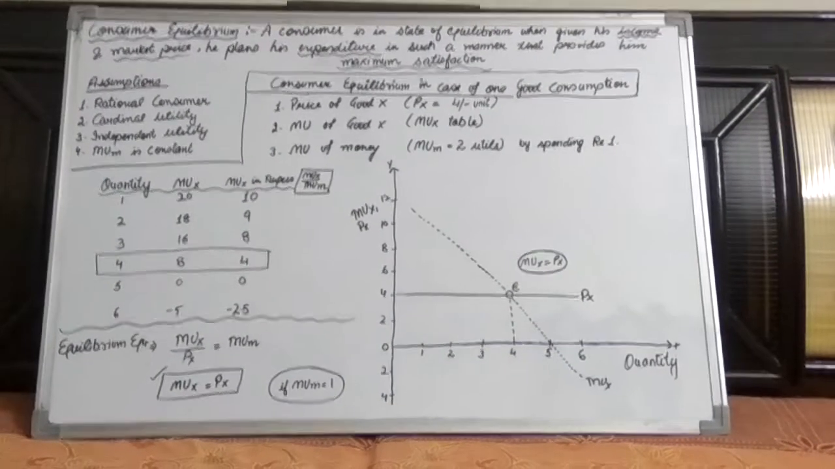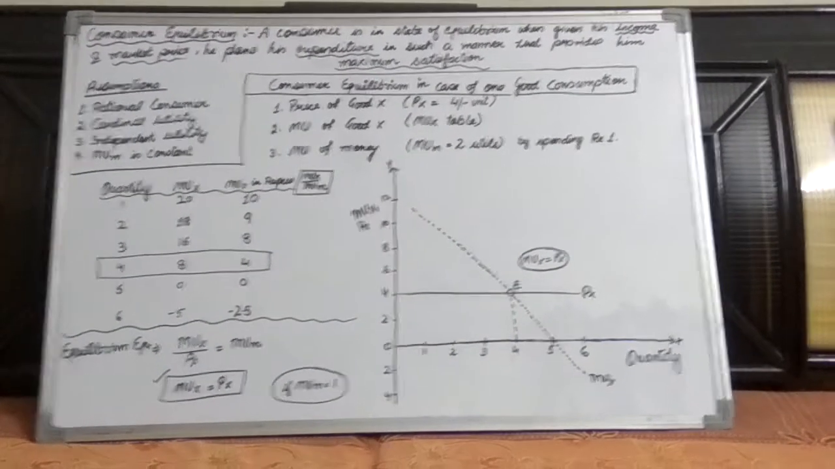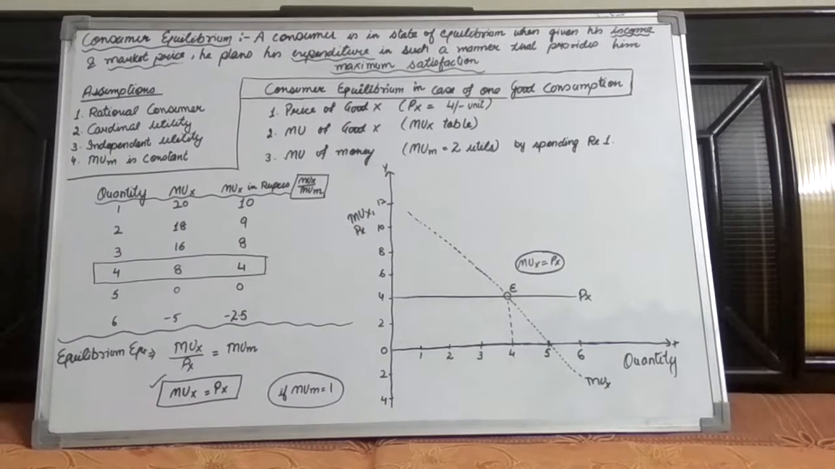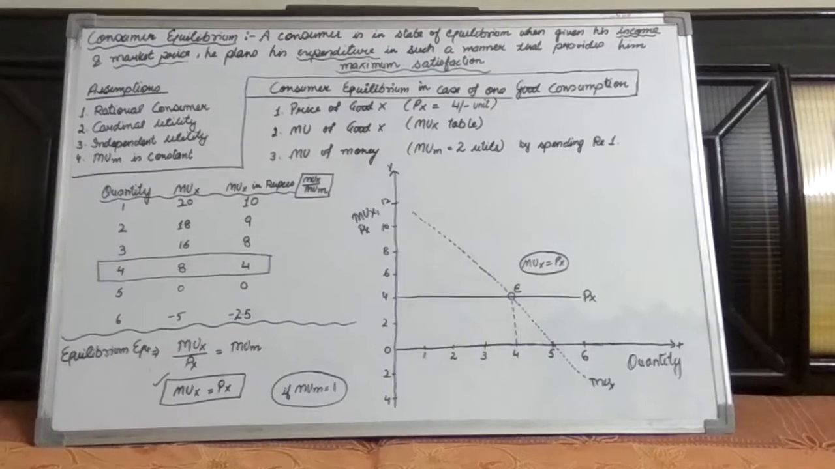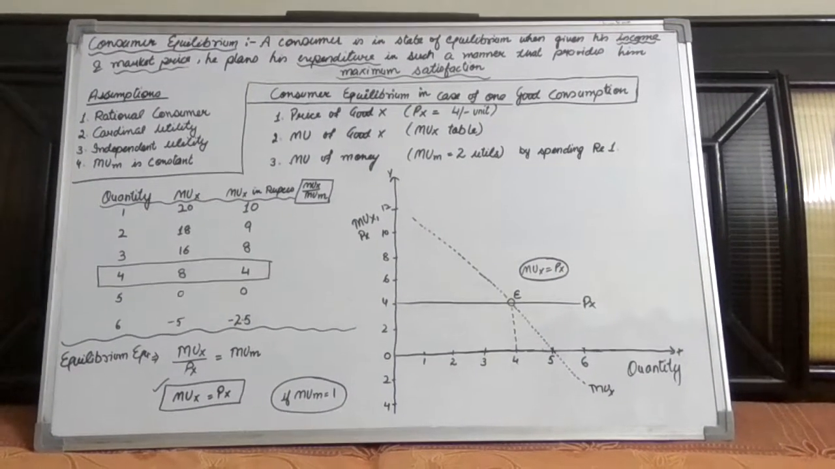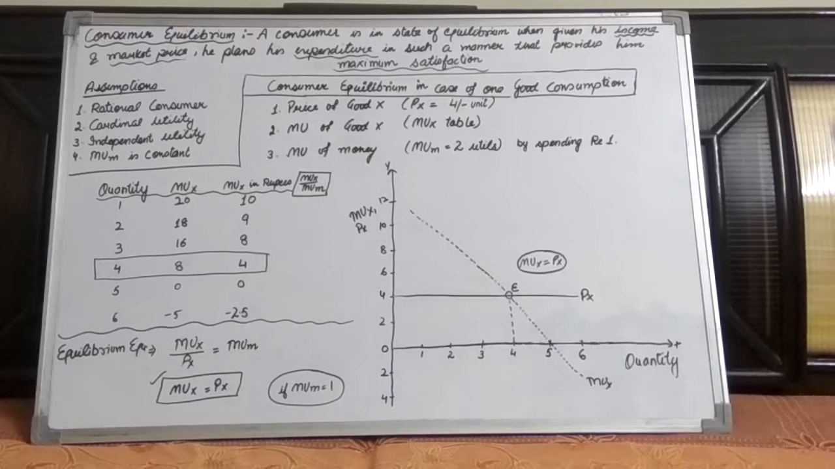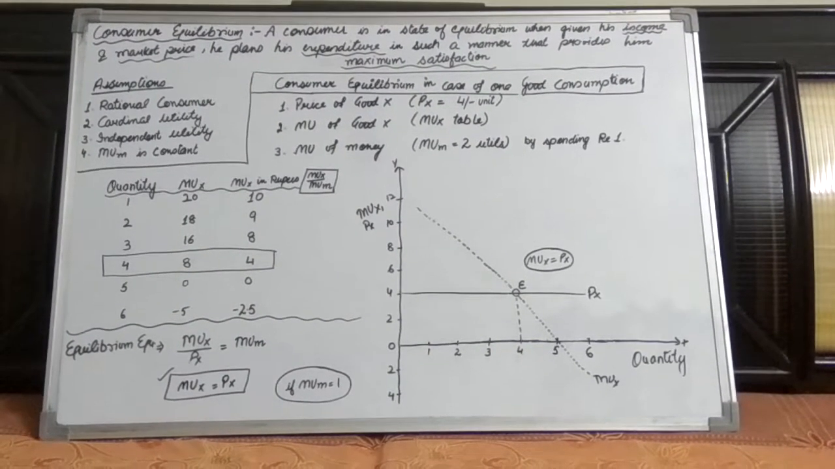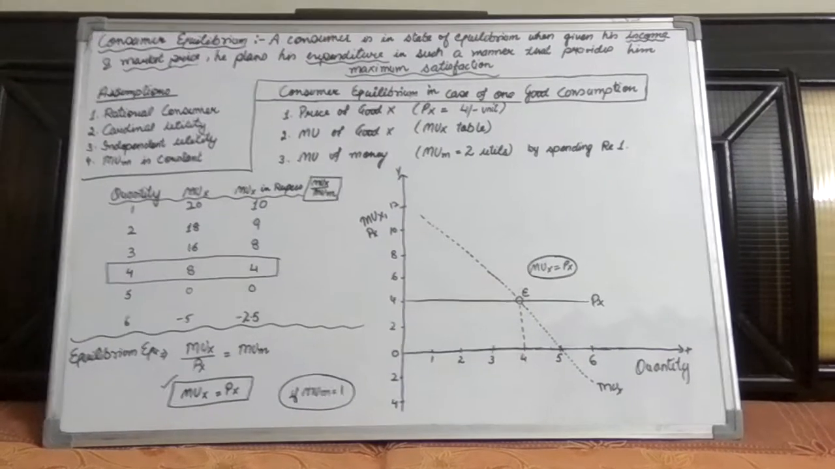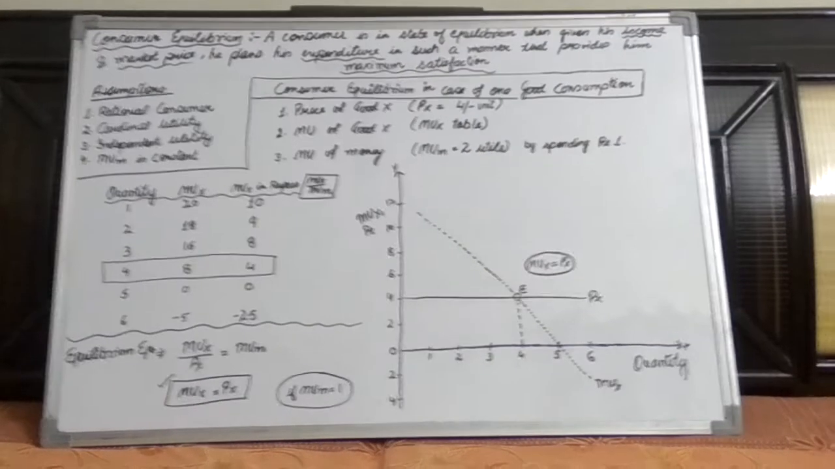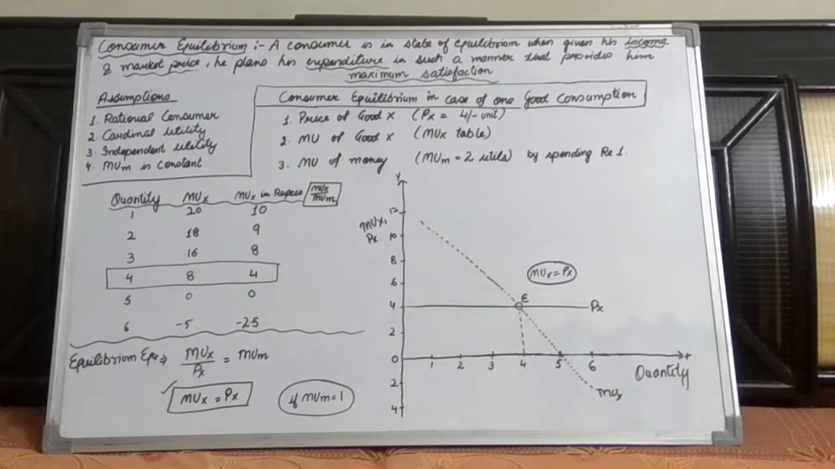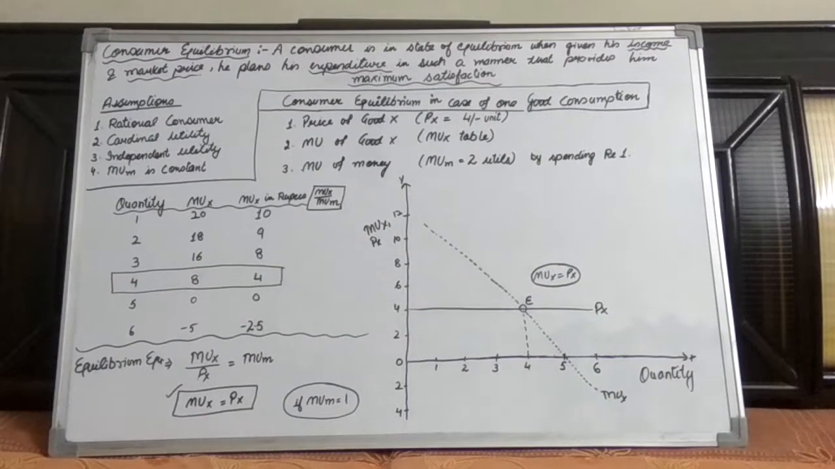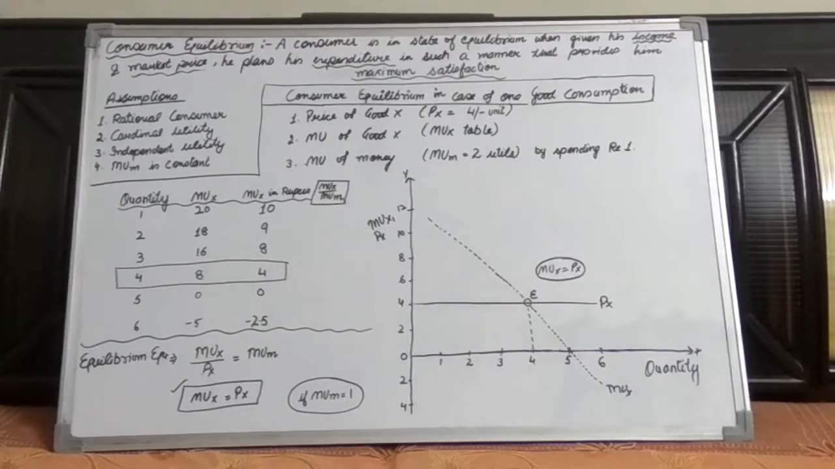Let me proceed further with our basic concept of consumer equilibrium in case of one good consumption. This equilibrium depends upon three factors. The very first is the price of good X, that is PX, which we are taking as rupees 4 per unit. Second one is MU of good X, that is marginal utility from good X, that is given in the table. Third one is the marginal utility of money that we are assuming is equal to 2 utils, as this amount is received by the consumer when he spends 1 rupee on the good.